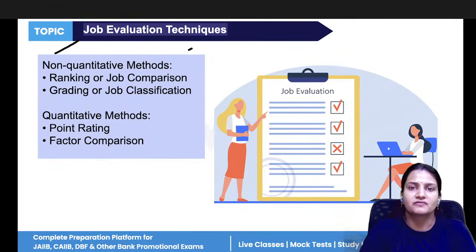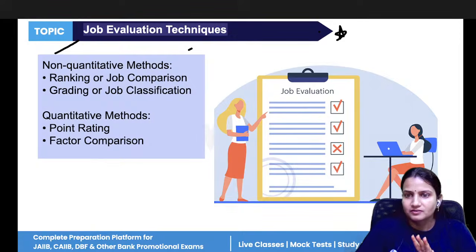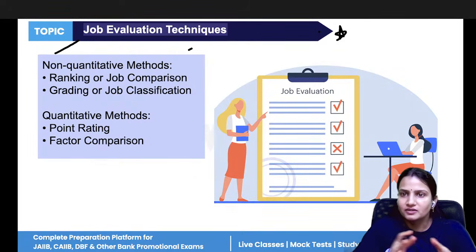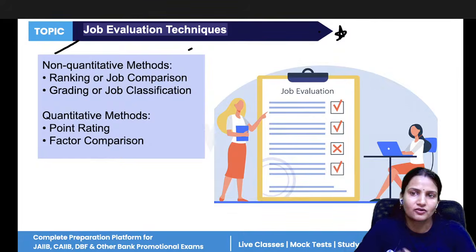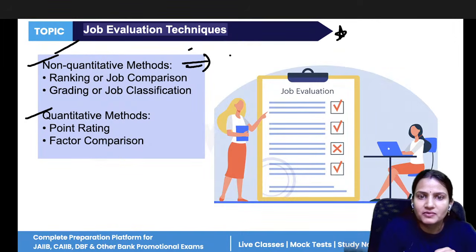Next, we have job evaluation techniques. Now, job evaluation techniques means, okay, job evaluation we have done. Find the relative worth of a job by comparing the jobs, then deciding the fair compensation. So in job evaluation, there are two types of methods: non-quantitative and quantitative. Non-quantitative means where numbers are not included. Quantitative means where numbers are included.